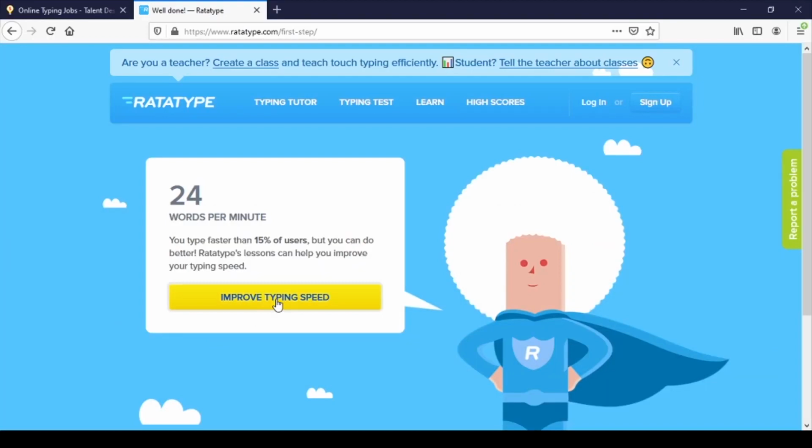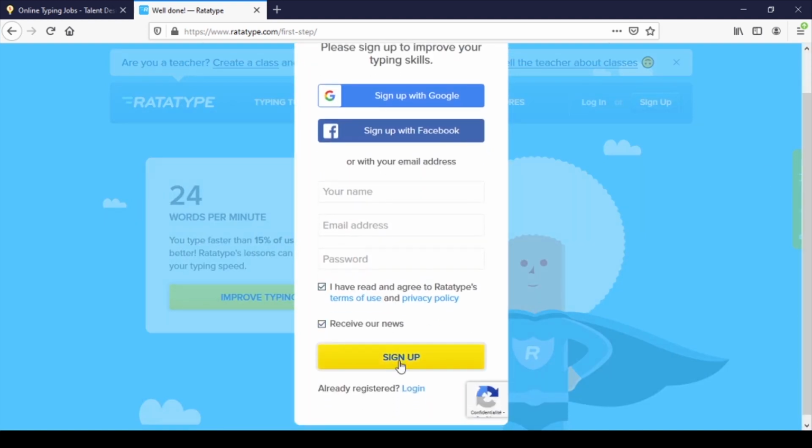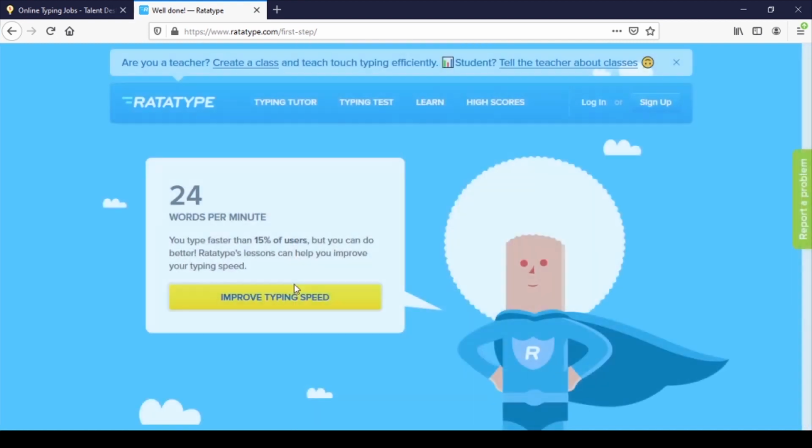Once you have that satisfactory result and you have that typing certificate, you can sign up for the free account by scrolling down on this link right here. You can make your free account by doing the usual, put in your name, email address, and password. Make sure you click on the yellow sign up button after agreeing to the terms and conditions and you're going to be well on your way.